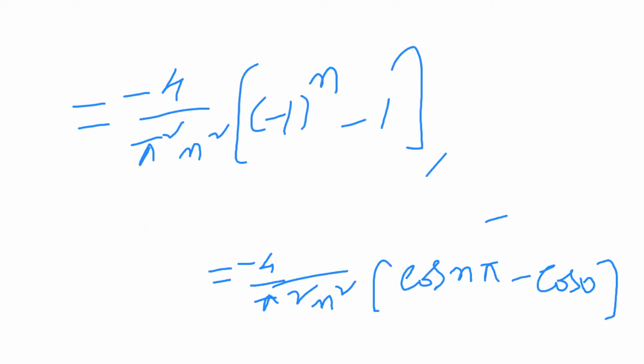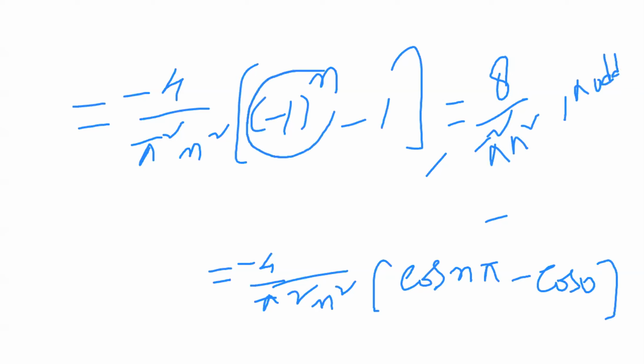So suppose n is an odd value, taking n is odd. So minus 1 power 1, minus 1. So it converts to minus 2. Minus 2 into minus 4, 8 by pi square n square. Here n is odd. Suppose n is even, minus 1 whole square is plus 1, minus 1, 0.